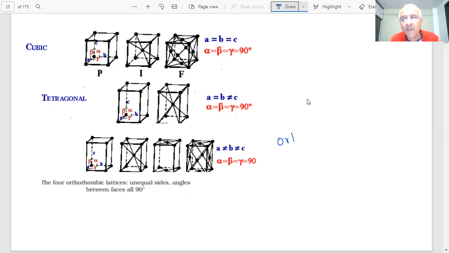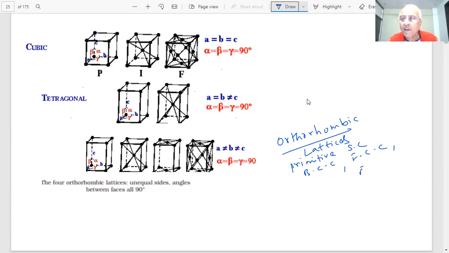So in orthorhombic, an important point, students, a question can be asked on this. In orthorhombic, what type of lattices do you have? You have primitive, also called simple. You have BCC, body centered. You have FCC, and you have end centered. Four possibilities are there in orthorhombic.